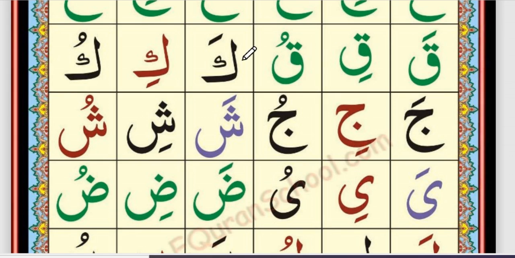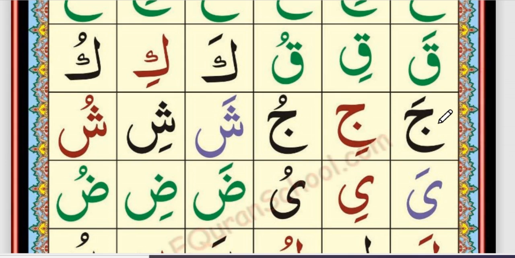This is Kaf, and we read Kaf normally. Kaf, Zabar Ka, Kaf, Zair Ki, Kaf, Pesh Ku. Ka, Ki, Ku.